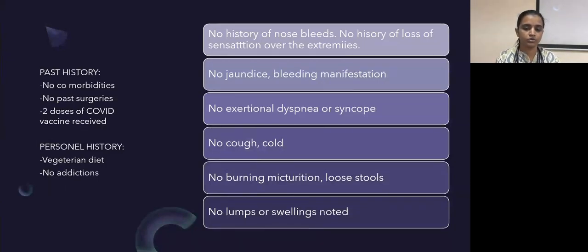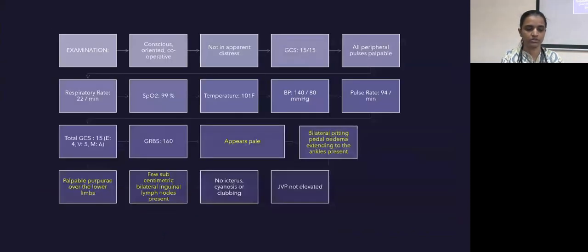No history of nosebleeds, no loss of sensation over the extremities, no jaundice, no bleeding manifestations, no exertional dyspnea or syncope, no burning micturition, no loose stools, no lumps or swellings noted. Past history, no comorbidities, no past surgeries, 2 doses of COVID vaccine received. Personal history, vegetarian diet, no addictions.